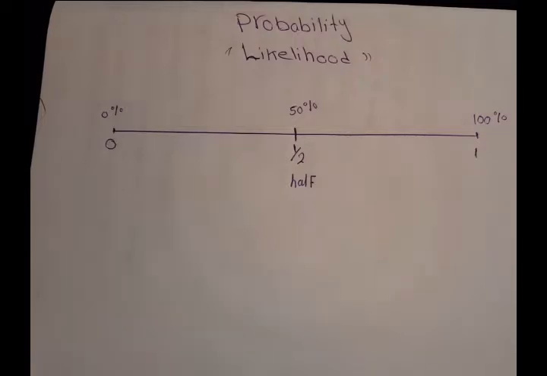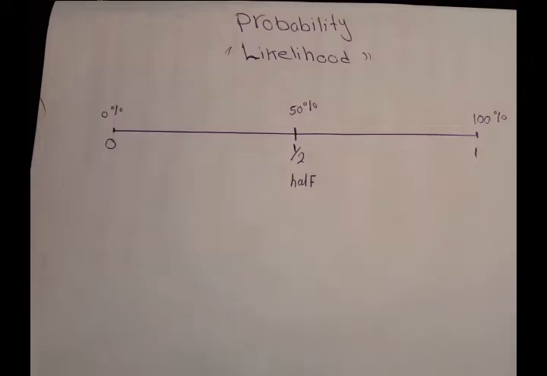For example, if today is Tuesday and I ask you what the probability is that tomorrow is going to be Wednesday. Of course, if today is Tuesday, tomorrow is going to be Wednesday. So if you're 100% sure about something, you're very positive about it, you will say, yes, I'm certain.